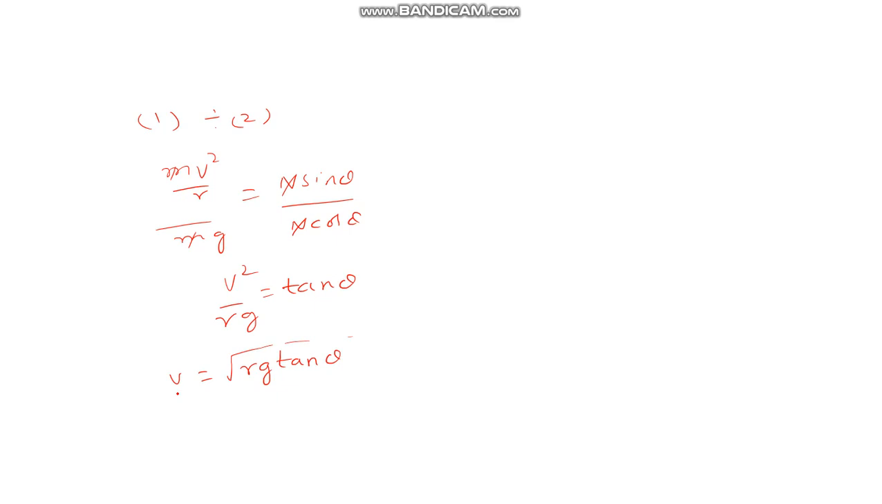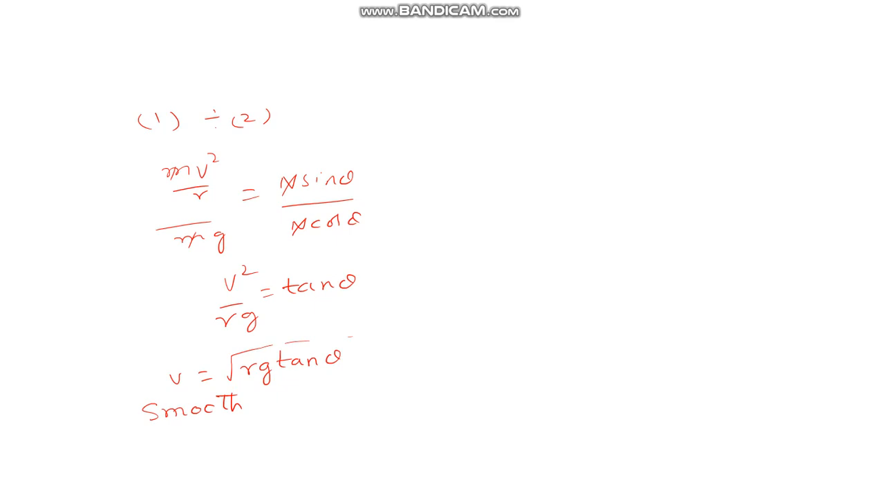So you can find the speed with which the car can go. Now here a very important point is we are doing only banking of road. We are not taking any friction. We are assuming that the surface is smooth. That is why there is no frictional term here. So only by banking of road you are achieving the safety of the person.